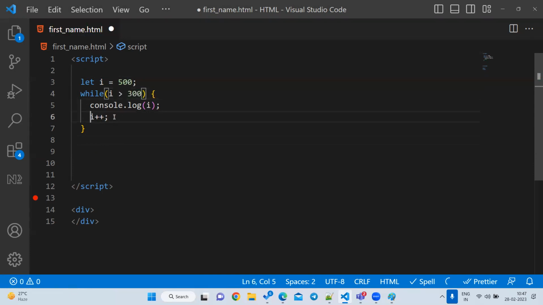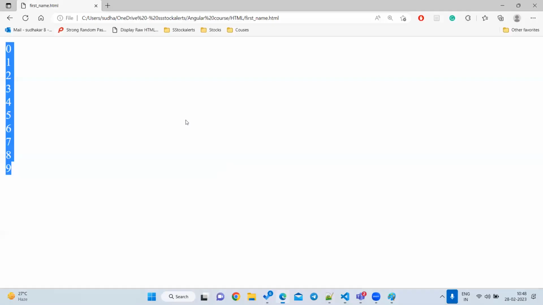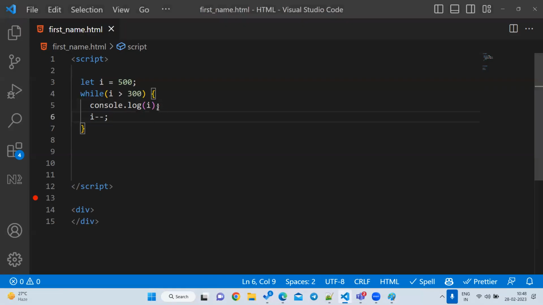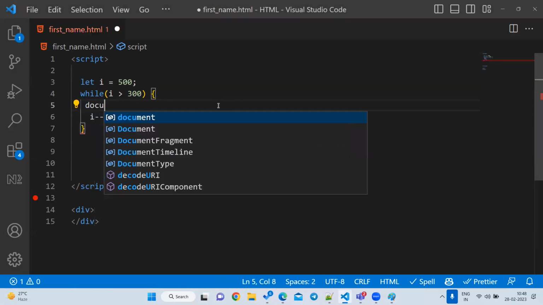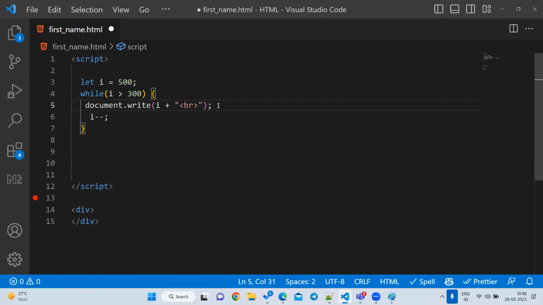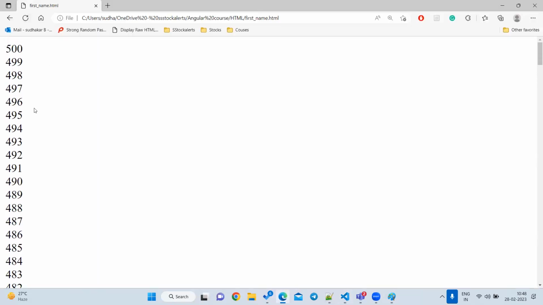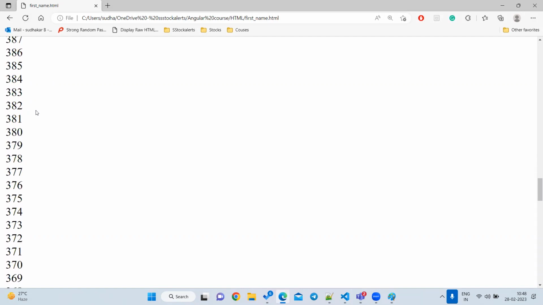And are you incrementing or decrementing? I want to decrement it, so i minus minus. Let's go and reload the page. document.write(i). Let's go and check it. See, 500, 498, something, it will go on printing.